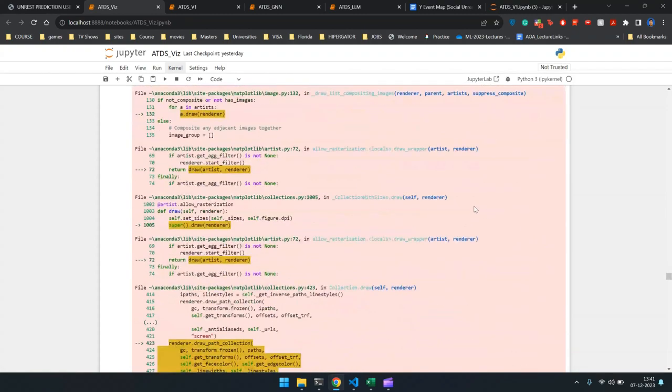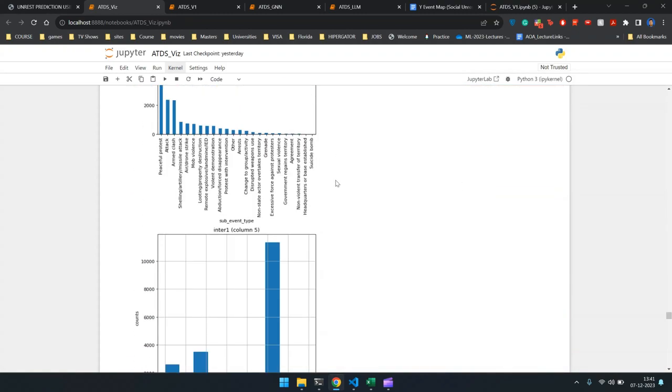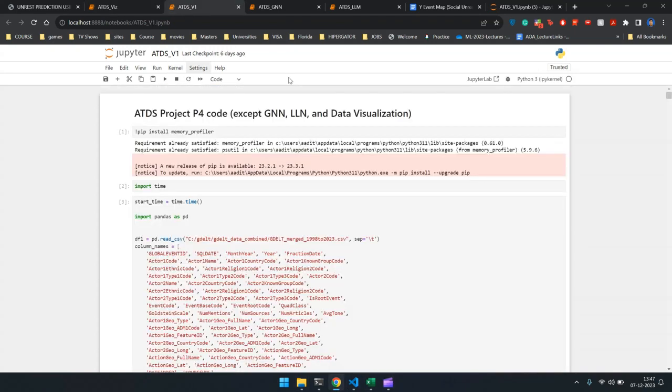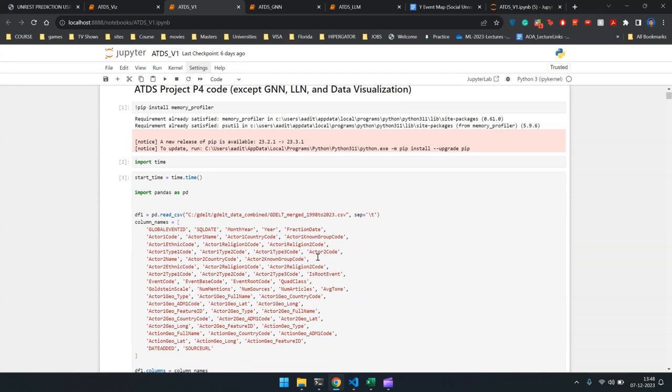Now, I think I will hand it over to my colleague Aditya, and he will take you through all the models. I will now take you through the code for our entire project. So to start with, we have our base codes notebook. The first thing we do is pre-process our data.